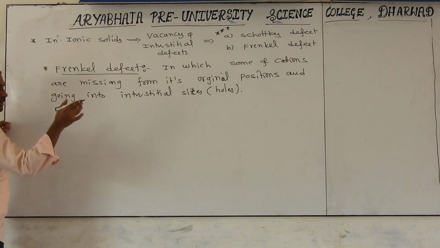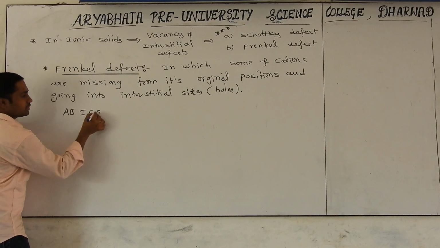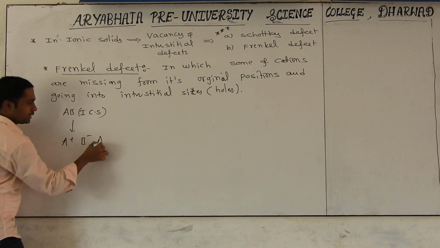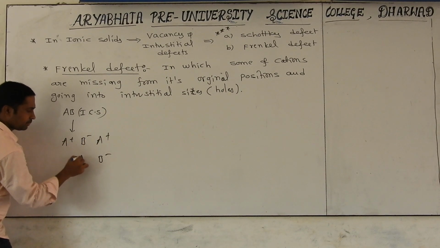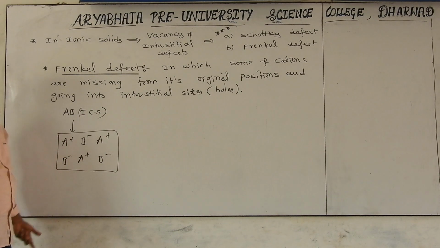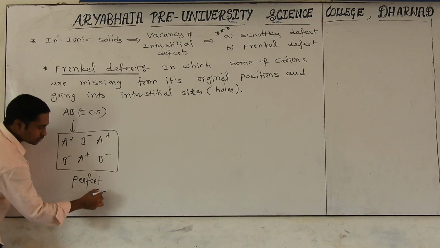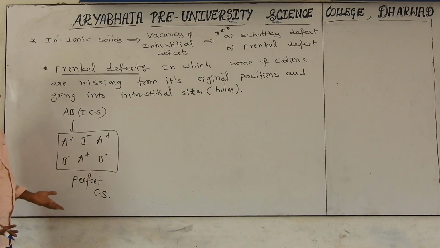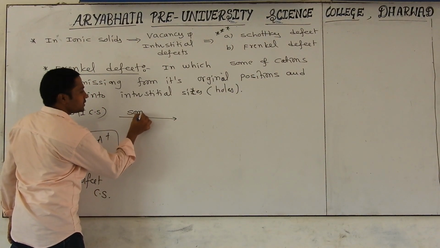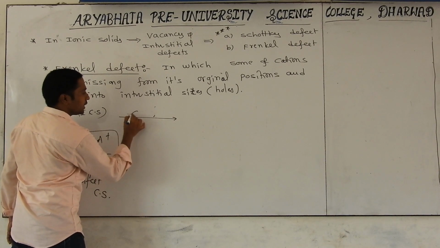I will explain this so you can understand. Take AB as the ionic crystalline solid. Its constituent particles are A plus, B minus, A plus, B minus, A plus, B minus. Is there any deviation in the arrangement of the constituent particles? No. That's why it is called a perfect crystalline solid. But unfortunately, due to some reasons, what happens? Some of the cations are missing. Right now you only have to focus on cations.